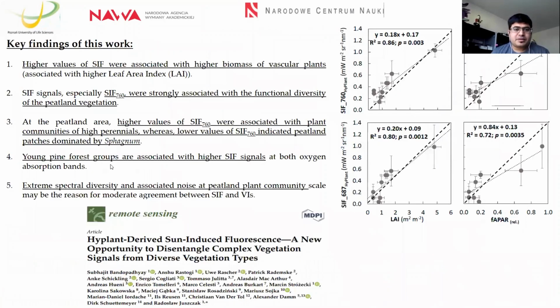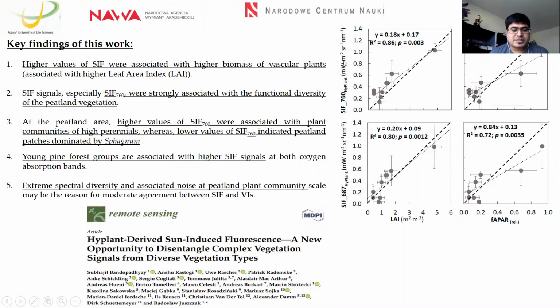So basically what we have received from this research is that we observed that the higher values of SIF are associated with the biomass of the vascular plants, because here you can see that we have a very good relationship between the LAI values of the vascular plants and SIF 760.